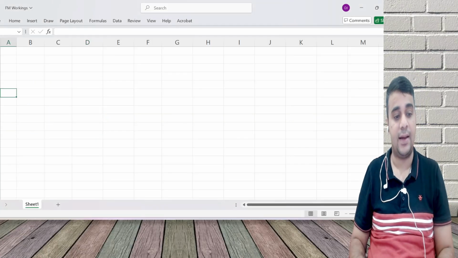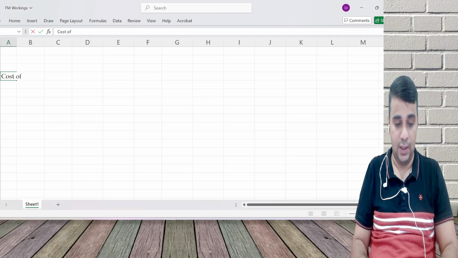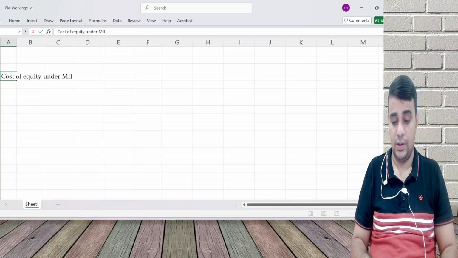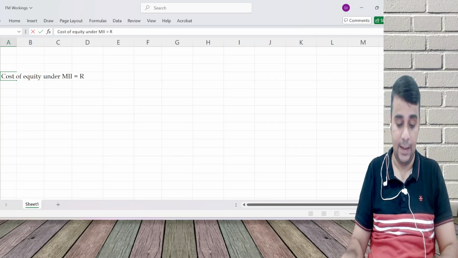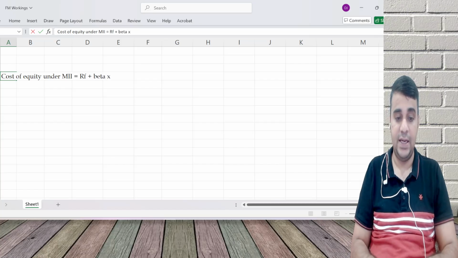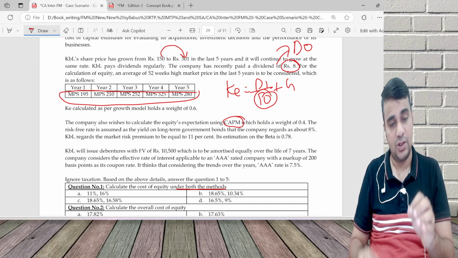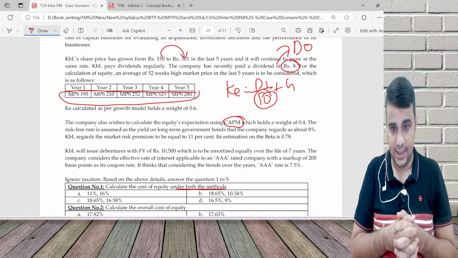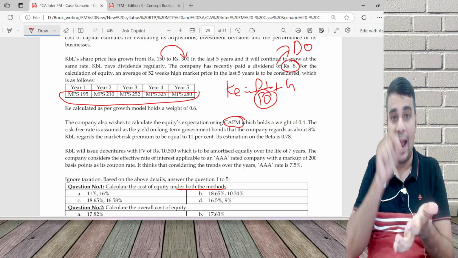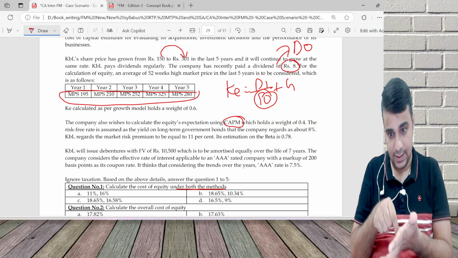This is what smarter techniques helps you. Cost of equity under method 2, which is your CAPM, RF plus beta into RM minus RF. Method 1, can I do? Yes, you can do. Growth, you have to do that calculation, trial and error I said. Calculate the growth, add 8 plus the growth rate.